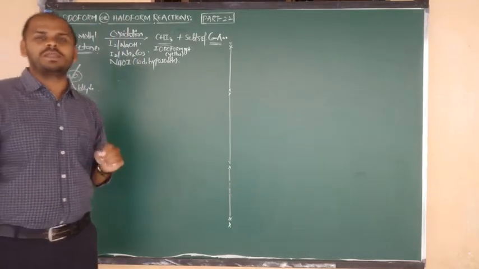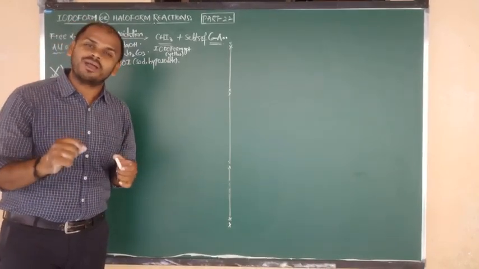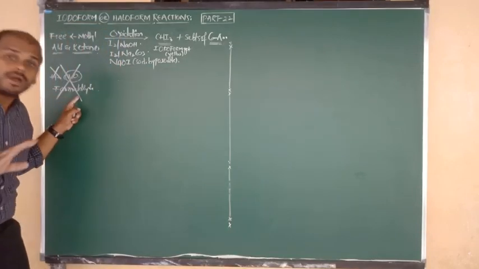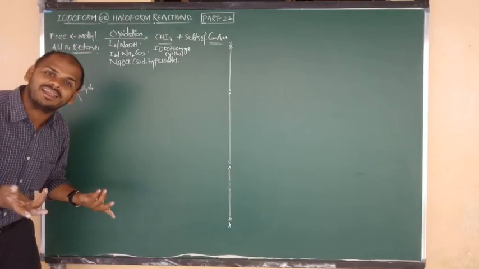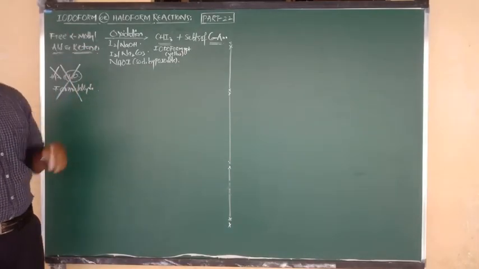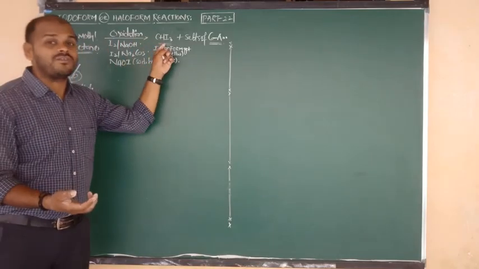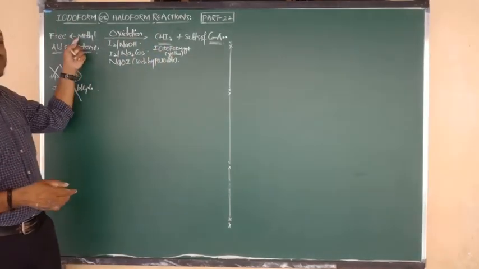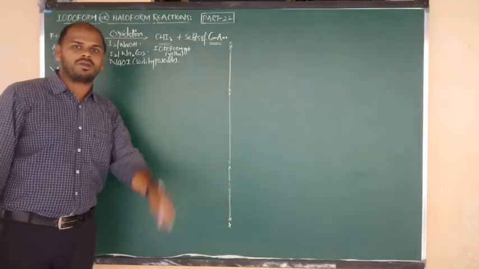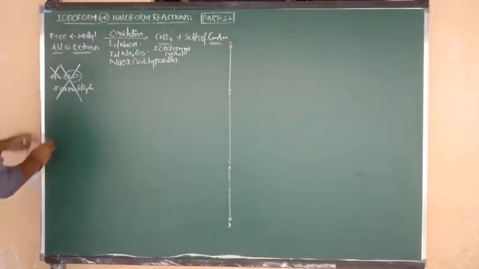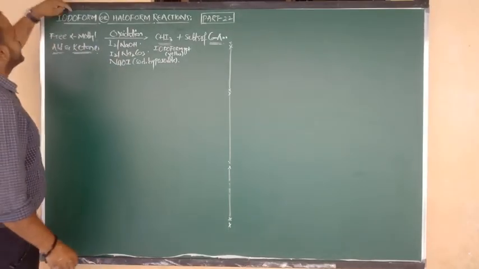This question is going to be repeated. What will they ask you? Among the following, which compound does not exhibit the iodoform test? We have to say the answer is formaldehyde. Of course it is an aldehyde, but it does not contain the alpha methyl, so it is negative for iodoform. If there is no alpha methyl, there is no alpha carbon, and you cannot form iodoform. Because of the alpha methyl, that one carbon should be changed into iodoform. This is the important point. So formaldehyde does not exhibit the iodoform test.